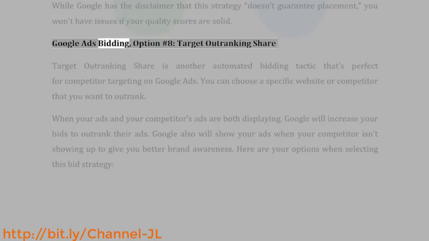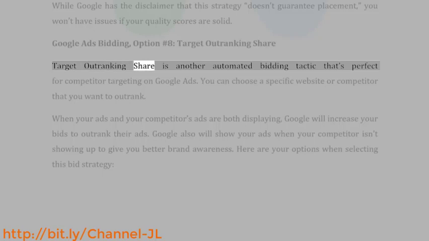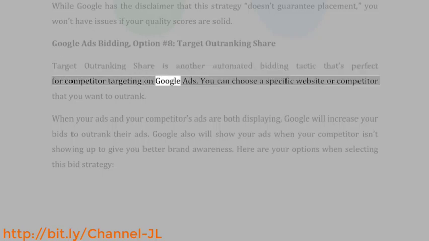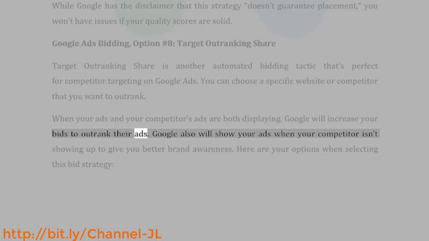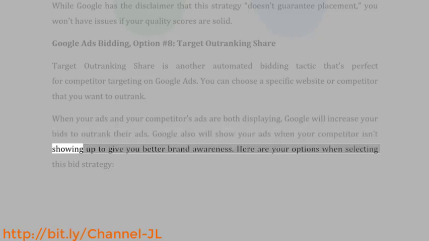Google Ads bidding, option number 8, target outranking share. Target outranking share is another automated bidding tactic that's perfect for competitor targeting on Google Ads. You can choose a specific website or competitor that you want to outrank. When your ads and your competitors' ads are both displaying, Google will increase your bids to outrank their ads. Google also will show your ads when your competitor isn't showing up to give you better brand awareness.